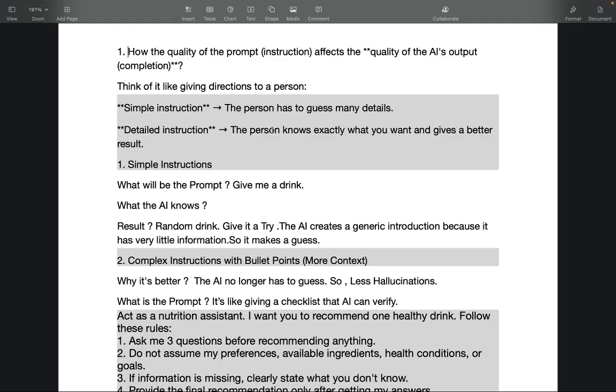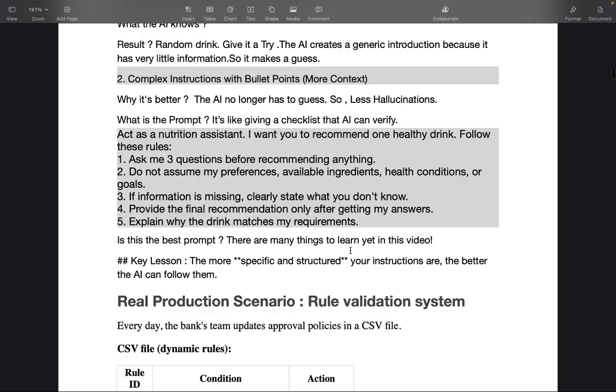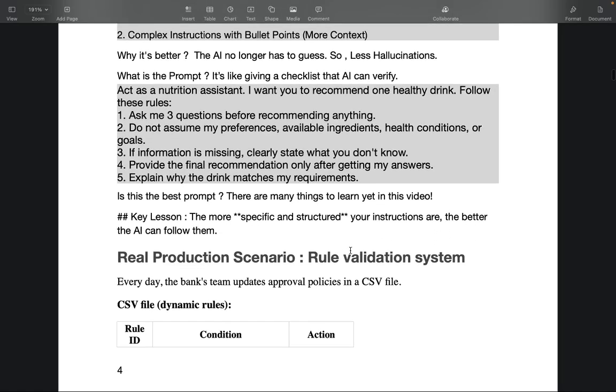it'll give you better results. But not only that, AI is not human, right? So there are some strategies that you're going to learn in this video that will result in less hallucinations. So just to begin with, if you're a beginner, as I've only just gone over, this can be the prompt for the drink: act as a nutrition assistant. I want you to recommend one healthy drink, follow these rules, and